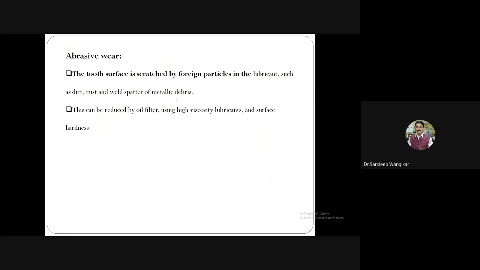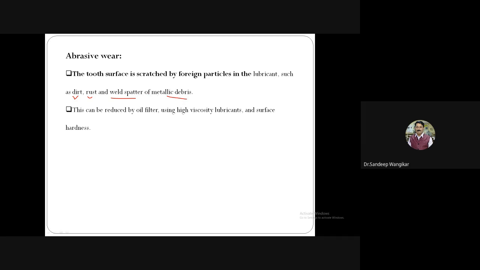The tooth surface is scratched by foreign particles in the lubricant, particles which are not desired in the gearbox but have entered the gearbox. Which are these particles? Dirt, rust, weld spatters, dust, and metallic weld spatter or metallic debris. Whatever dirt particles, rust particles, weld spatters are there. You might have heard the concept of weld spatter or metallic debris.